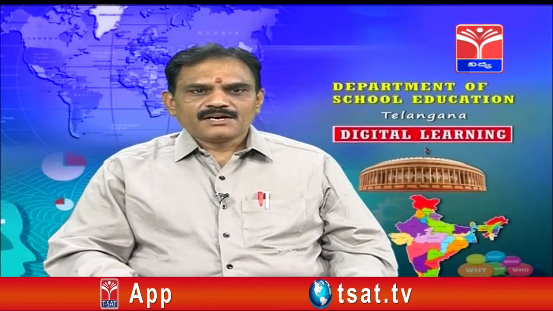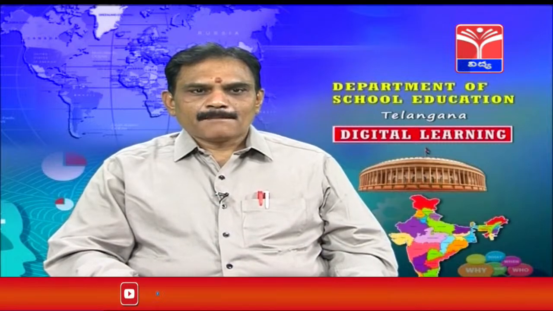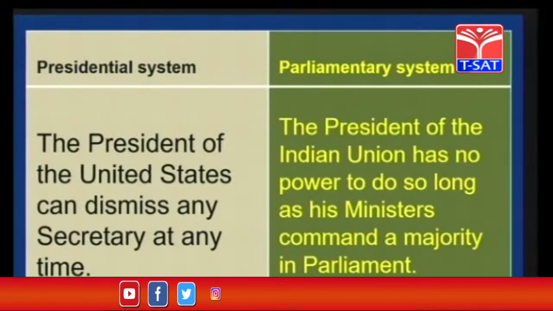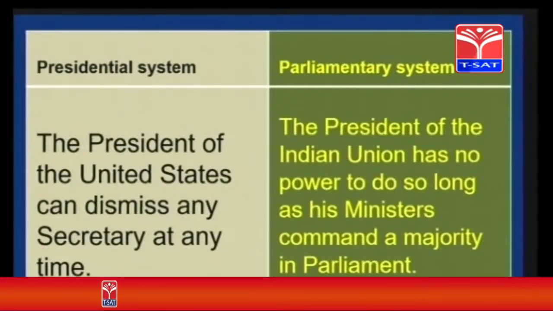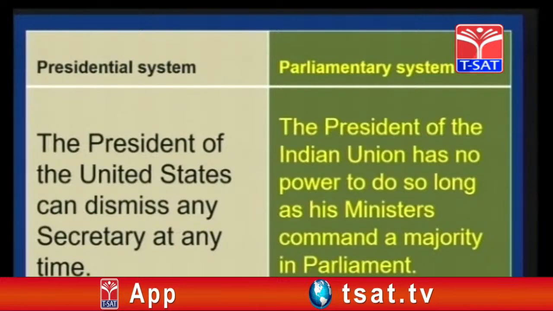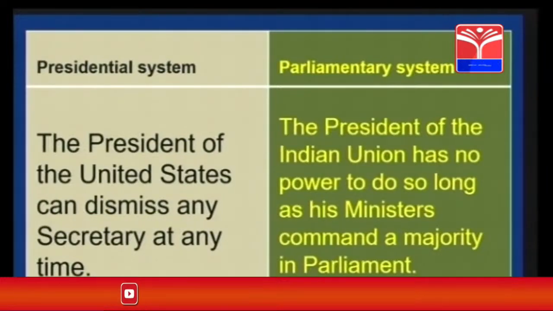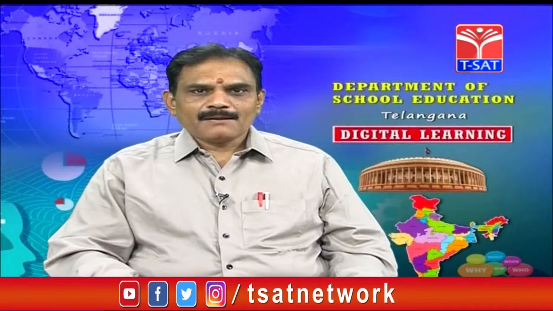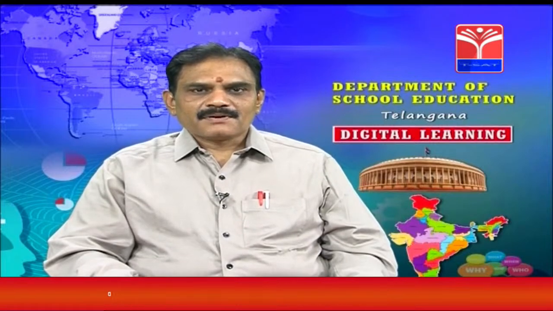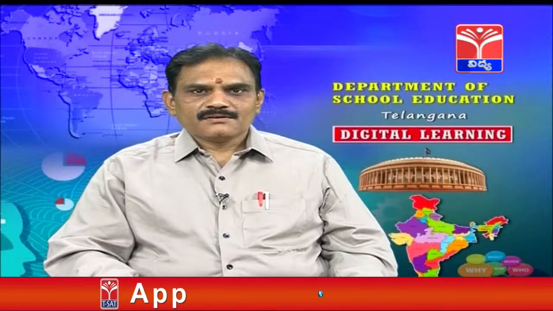One another difference we can see here: the President of the United States can dismiss any secretary at any time. He can remove the secretaries. But in the parliamentary system, the President of the Indian Union has no power to do so as long as his ministers command a majority in parliament. If the majority is there in parliament, the President cannot remove them very easily.